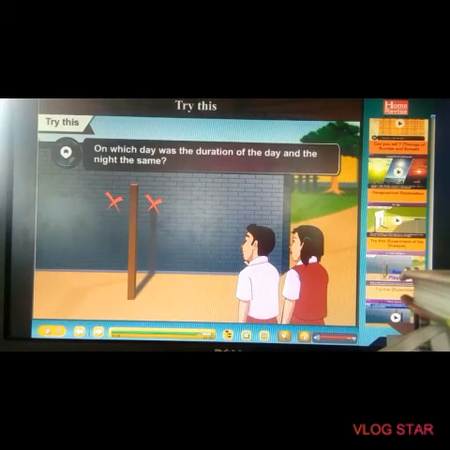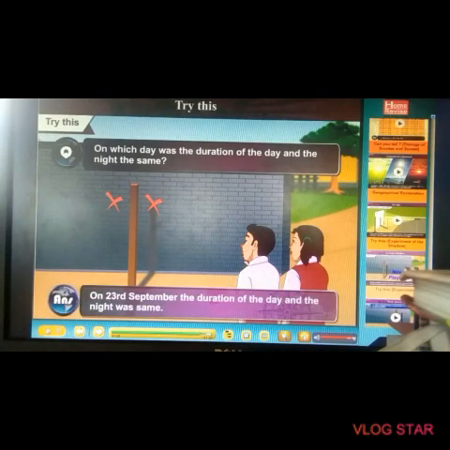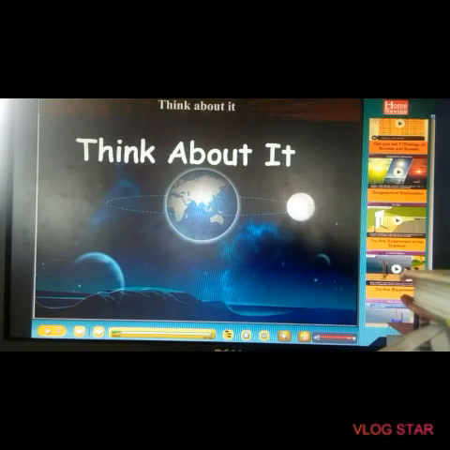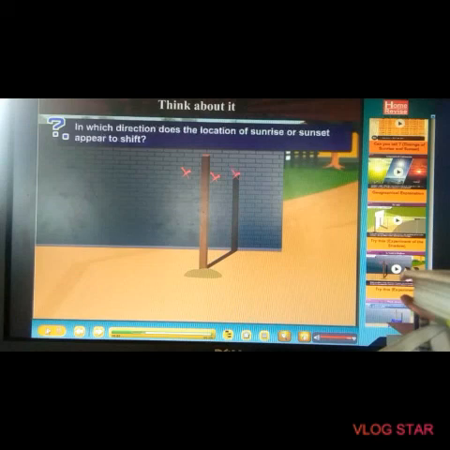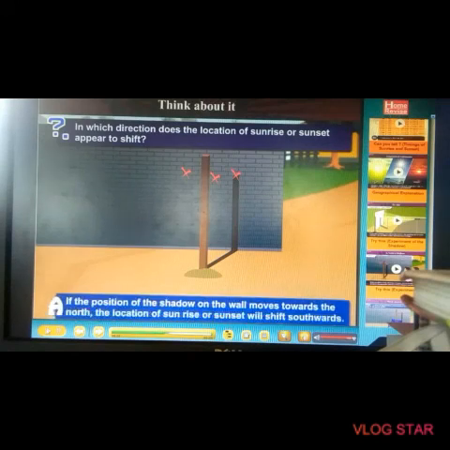Second question. On which day was the duration of the day and night the same? Yes, on 23rd September, the duration of the day and night was the same. Students, let's test your brain power. Think about it. If the position of the shadow on the wall moves towards the north, in which direction does the location of sunrise or sunset appear to shift?